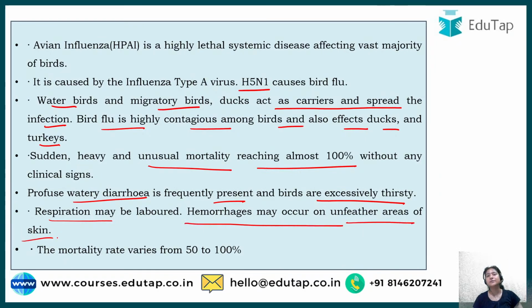What is a hemorrhage? You have mostly heard of hemorrhage in the case of the brain, but what is it? It is when the blood stops flowing from that particular portion. So from the unfeathered areas, where feathers are not present, hemorrhage may occur, meaning the flow of blood can be stopped to that area, and mortality is from 50 to 100 percent. That is why you must have heard that during bird flu people avoid eating chicken, because it is infected with the virus.